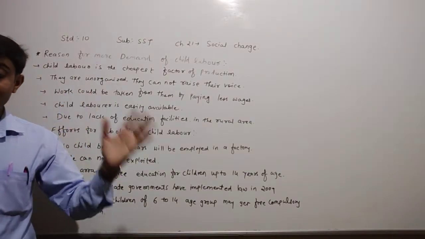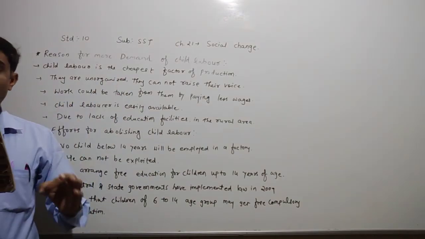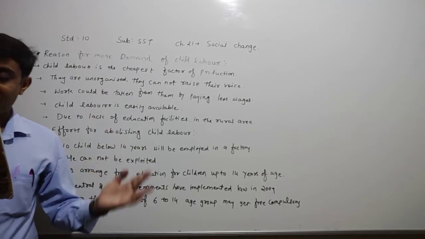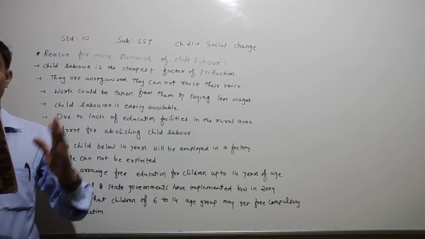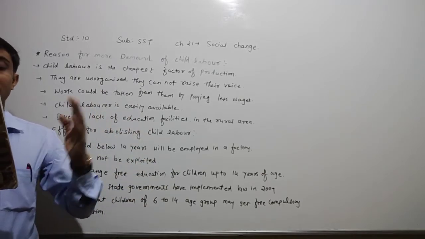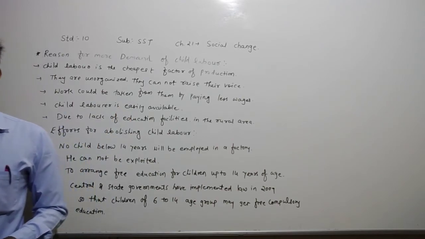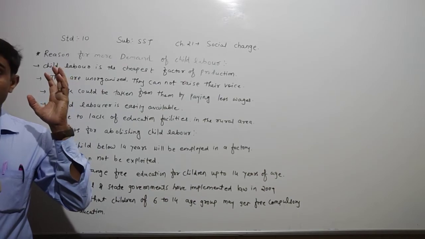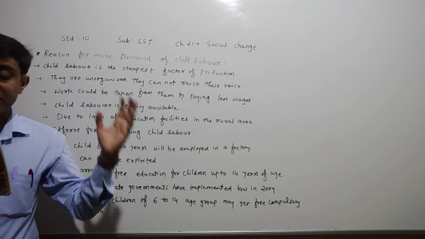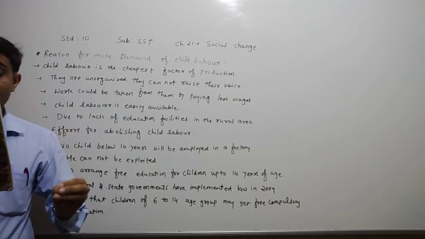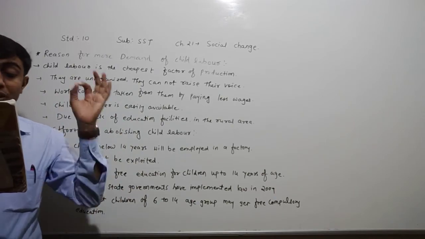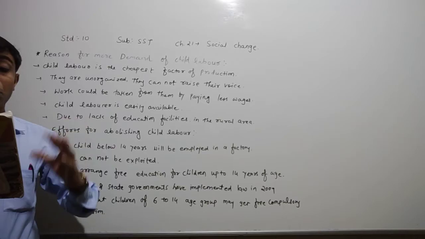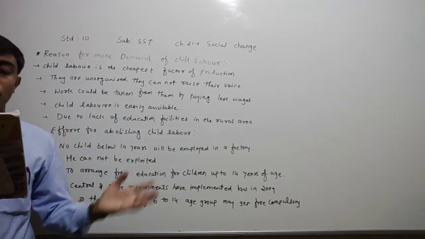Thus, at a young age, children are deprived of games, entertainment, rest, childhood, love, parents, warmth, care, and education. So what happened, dear children? Those who suffer from child labor at a young age are deprived of games, entertainment, rest, childhood, love, the parents, warmth, care, and education.